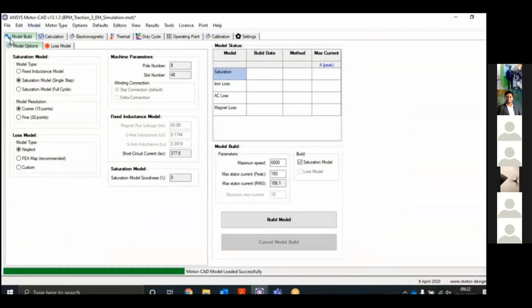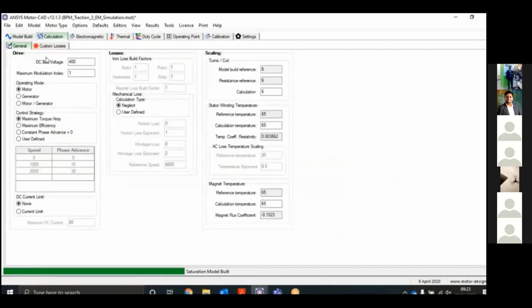If you click on the model build, there you will have options like model option and the loss. First you can select the saturation single step, which will basically give you a fast simulation result. If you click on the saturation model full cycle, it will increase the timing of the simulation. You can also change the maximum speed of the motor; I have set it to 10,000. You can set the maximum current, and then you have to click on the build model. This build model will give you information like saturation and the method.